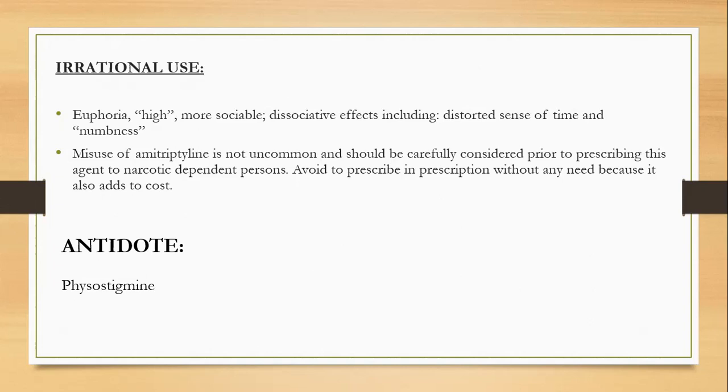Euphoria is basically a state when a person feels pleasure or relaxation.